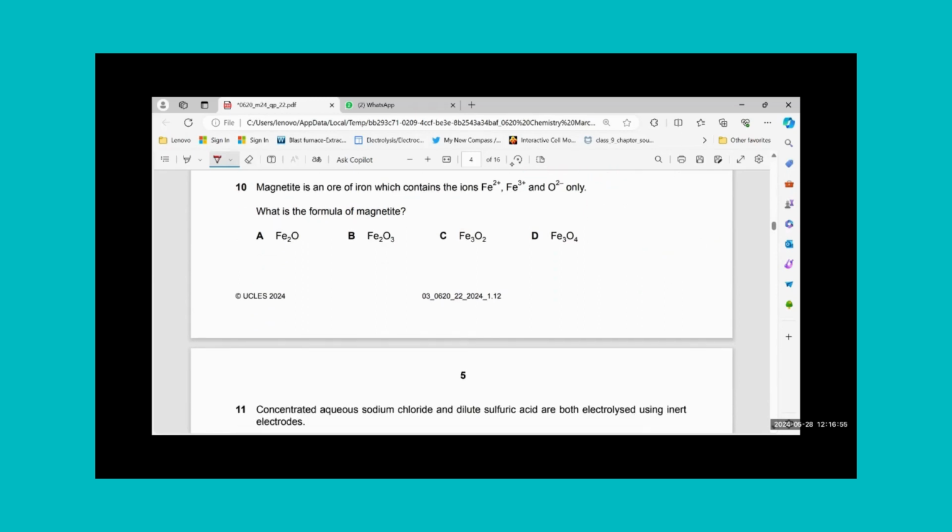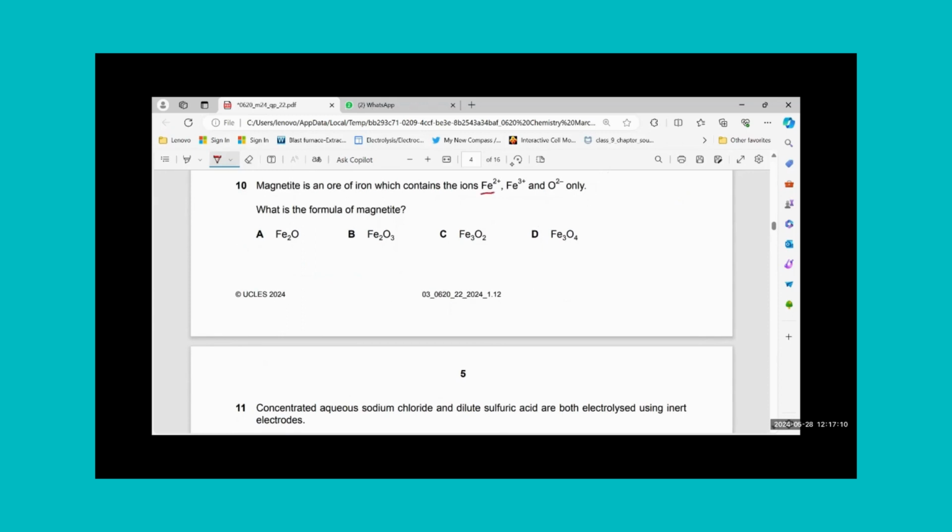10. Magnetite is an ore of iron which contains Fe2+, Fe3+ and O2- only. What is the formula of magnetite? Oh, that's a difficult question. I think my students will be stuck over here. Fe2+ I find in none of the formulas. Here if I calculate, I will get 2 minus, so iron will be giving me 1 plus. Here I will get 3 plus for iron. Here I will get 4 minus and 4 plus divided by 3. So a very unusual answer, but not an average of 2 and 3.